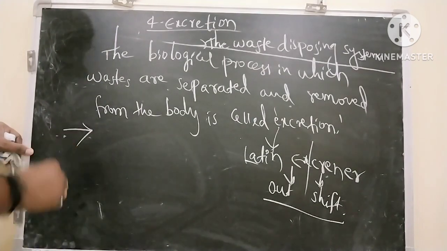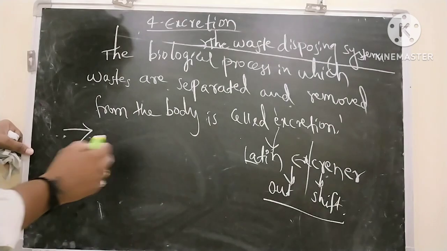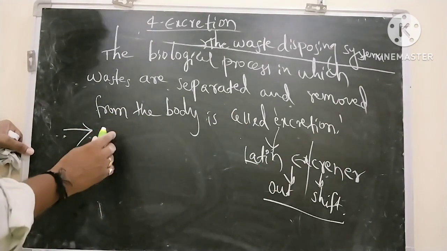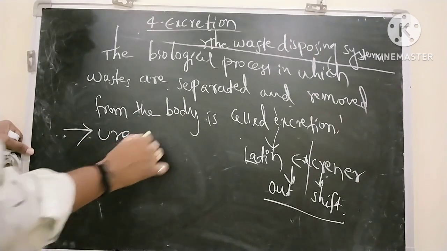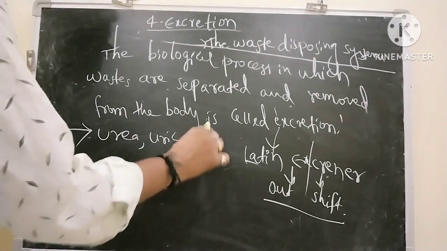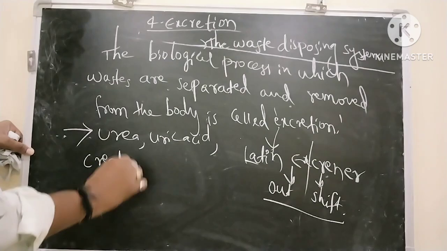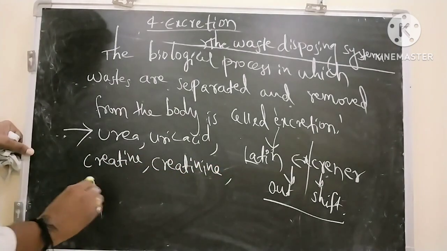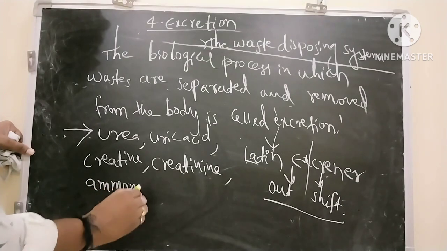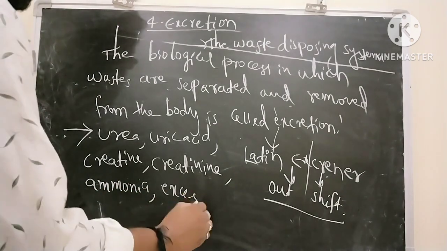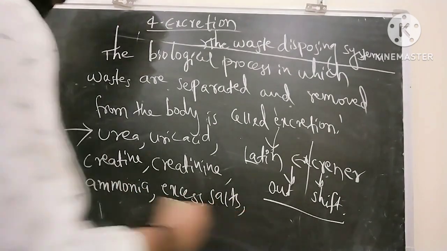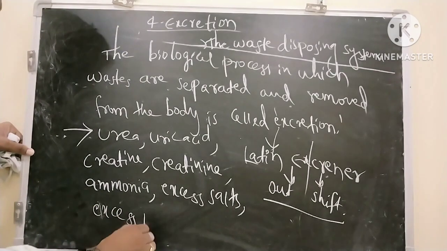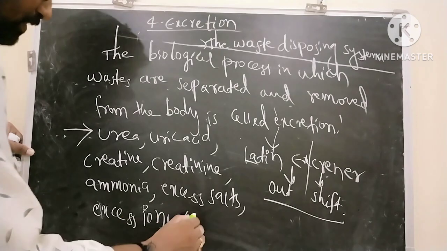What are the excretory products that are sent from the body to outside? Different types of animals release different types of excretory products. So urea, uric acid, creatine, creatinine, ammonia, excess salts, and different types of ions, meaning excess ions, and carbon dioxide.